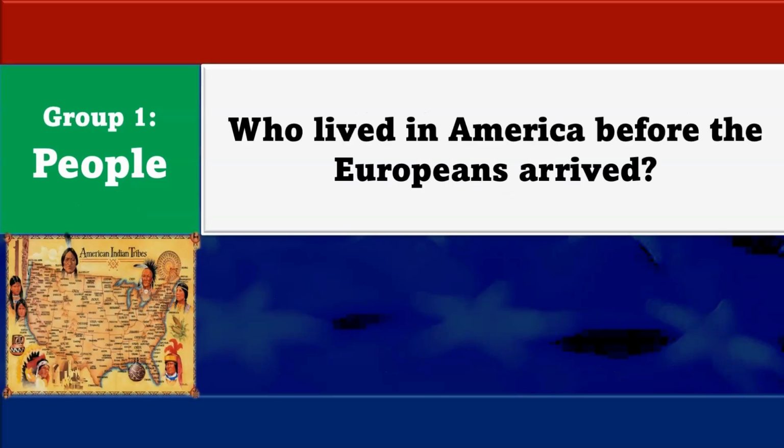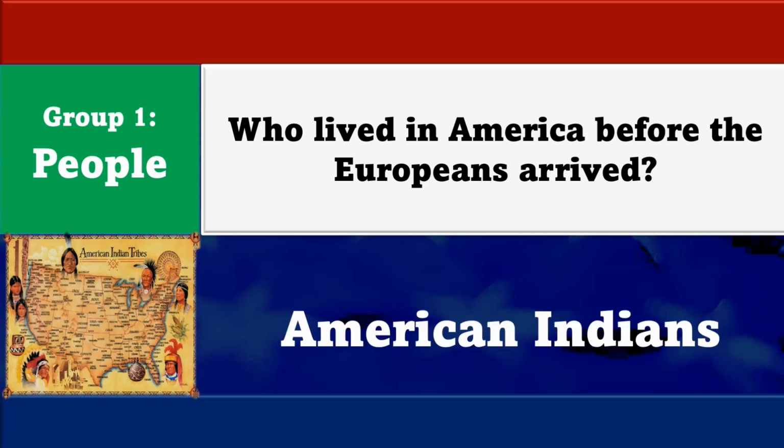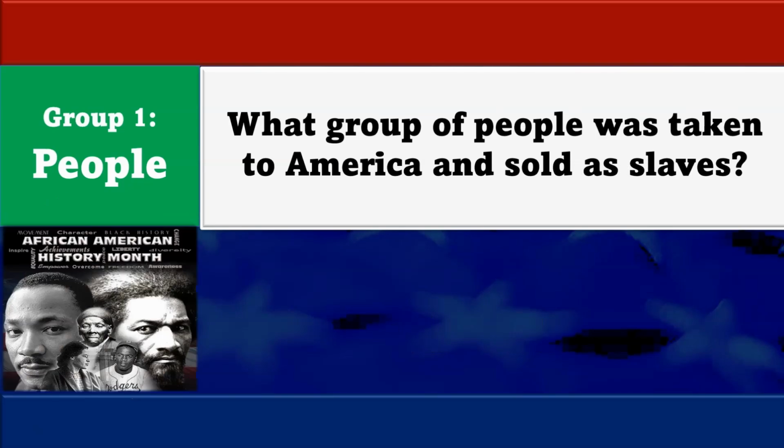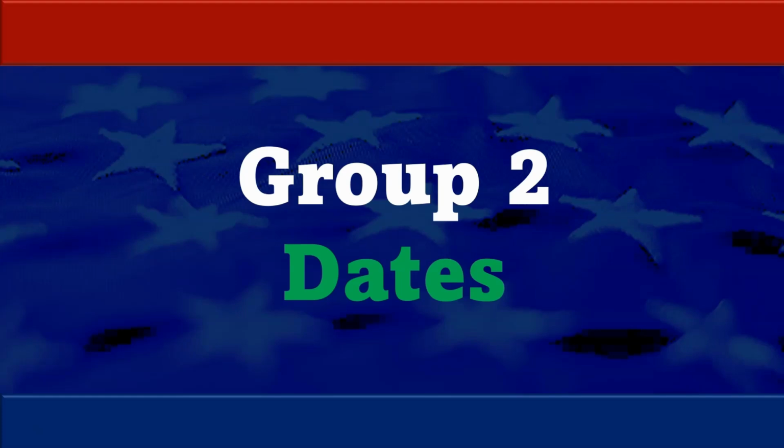Who lived in America before the Europeans arrived? American Indians. Name one American Indian tribe in the United States. Cherokee. What group of people was taken to America and sold as slaves? Africans.